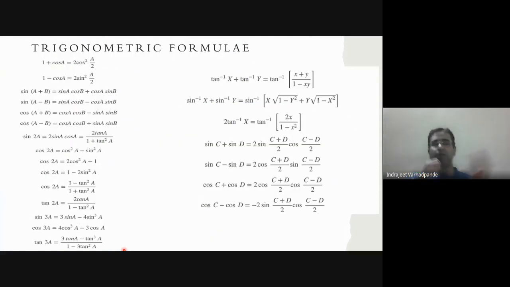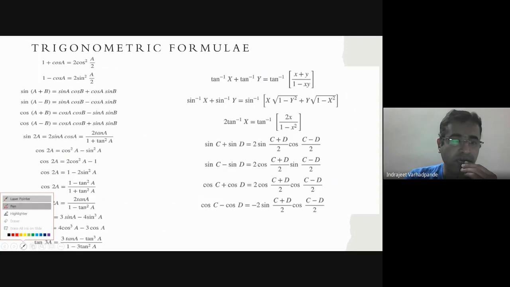Now, to apply all these concepts of derivative and integration, we should be thorough with the trigonometric formulae, right? So here is a certain list of trigonometric formulae, the basic factorization, defactorization formulae, double angle formulae, combination of sum, subtraction, etc., some inverse formulae, and so on. So here we can focus on 1 plus cos A is equal to 2 cos square of A by 2. I said half angle formula.